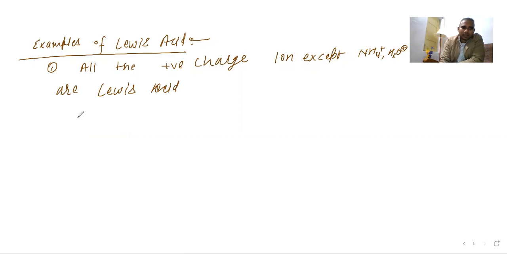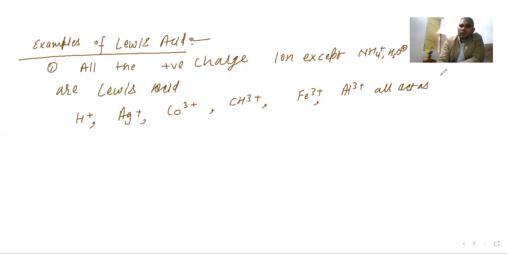For example, H plus is a Lewis acid, Ag plus is a Lewis acid, Co3 plus, a cobalt ion, is also a Lewis acid. If you are writing CH3 plus, that is also a Lewis acid. Fe3 plus, Al3 plus, they all act as Lewis acids.